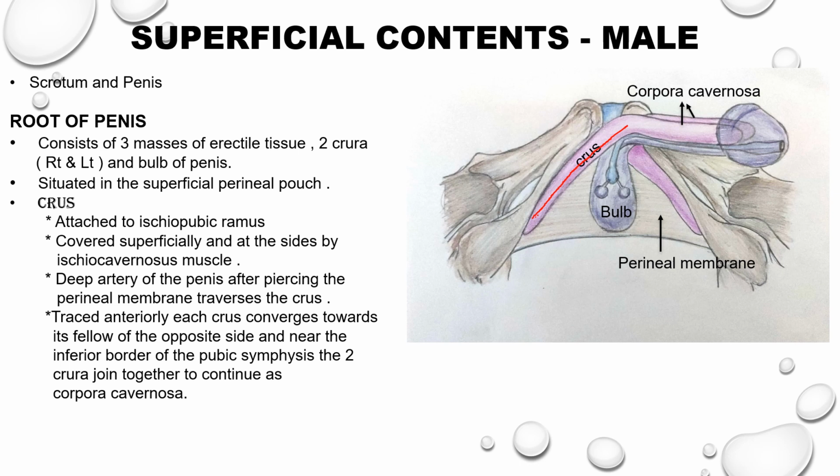If we take the crus traced anteriorly, each crus converges towards its fellow of the opposite side. And near the inferior border of the pubic symphysis, the crura join with each other to form the corpora cavernosa, which lie on the dorsal aspect of the body of the penis.